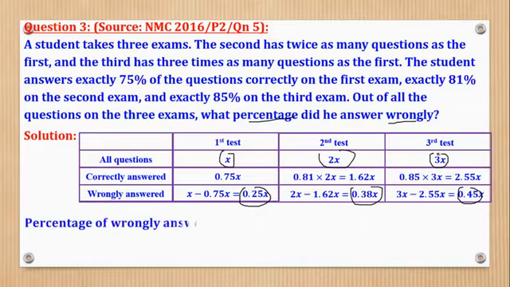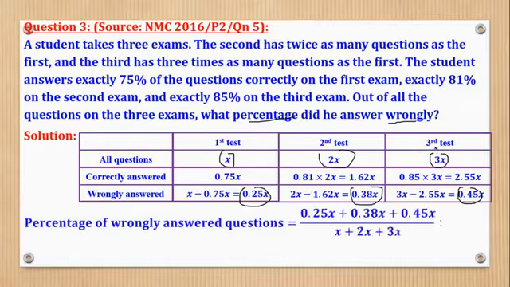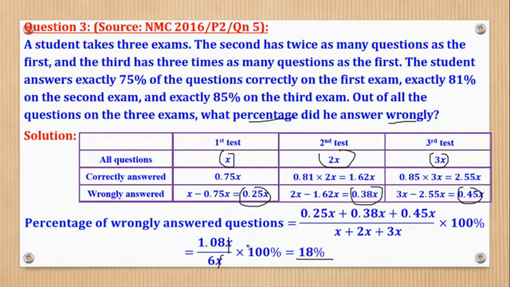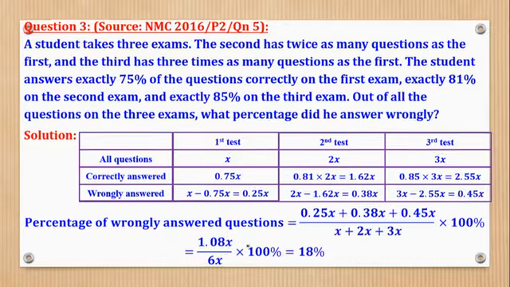So we're going to divide the two and multiply by 100. Then we simplify. So here this can cancel with this. Then when you use the calculator, 1.08 times 100 divided by 6 gives you 18%. And that's what they wanted.